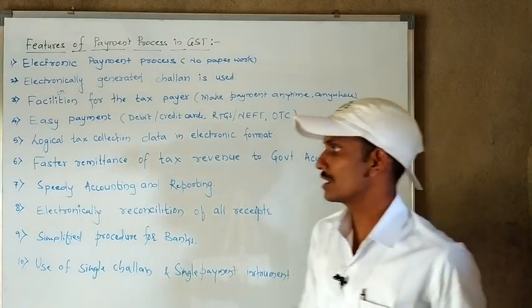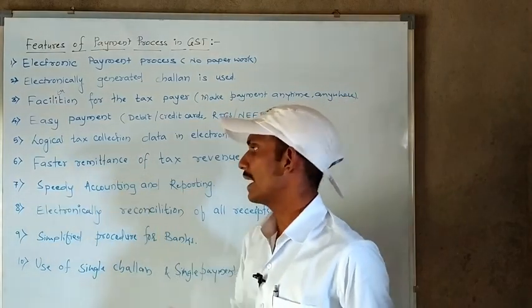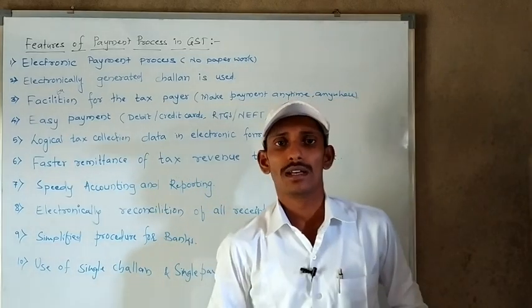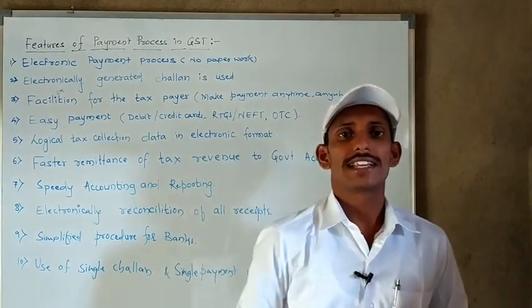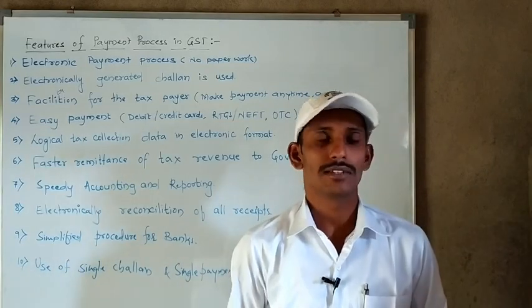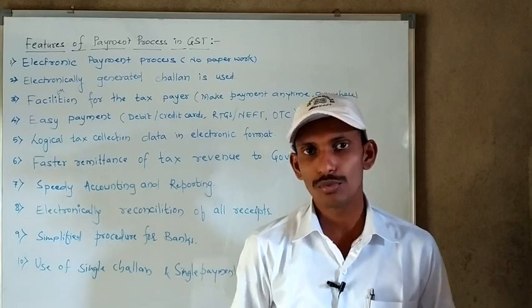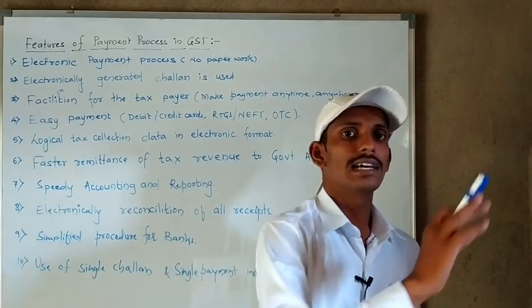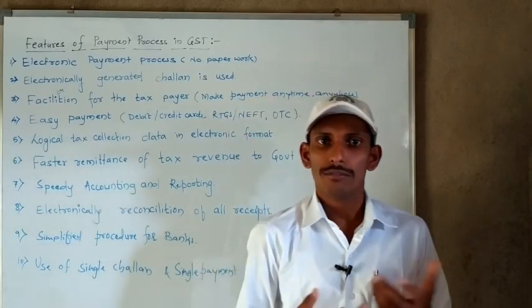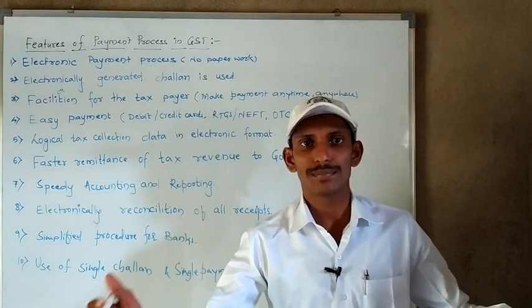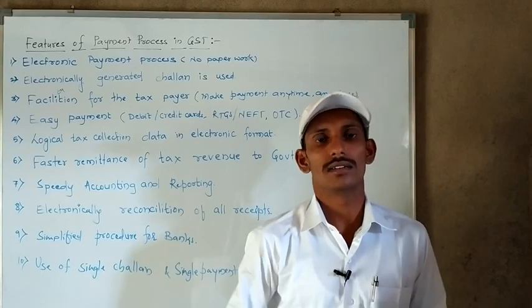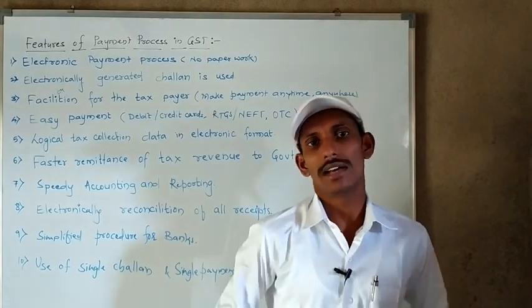The next feature is speedy accounting and reporting. As we know, fast transactions take place between the taxpayer and the government. Whenever the taxpayer needs to make a payment, he will easily make it in less time. With this, the government and the taxpayer will each make their accounts for each other's acknowledgement.